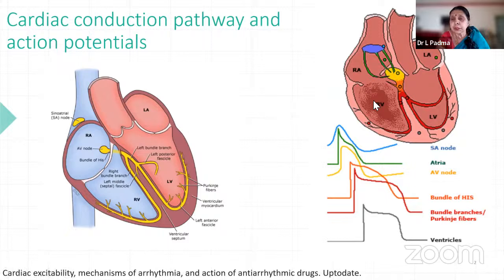The action potentials in the SA node and AV node, atria and AV node, calcium predominates, and they are slow. Whereas in ventricles, it is fast channels and sodium predominates. Though there are the same phase 0 to phase 4, here it is quite prominent, whereas here it is merged because very little sodium is encountered here, more of calcium is there. This will repercuss on the treatment aspect also. So you have to know why these are fast channels and why this is a slow channel, and also calcium predominates here.